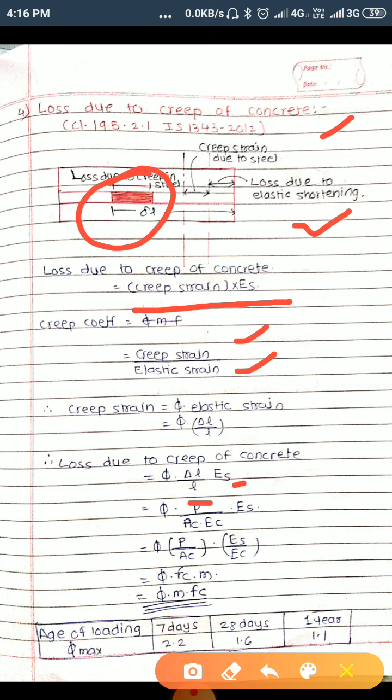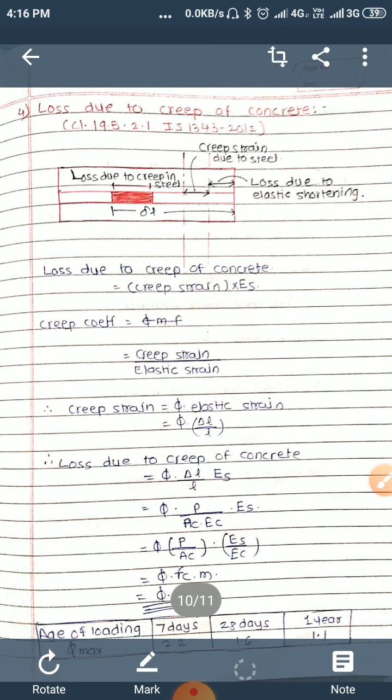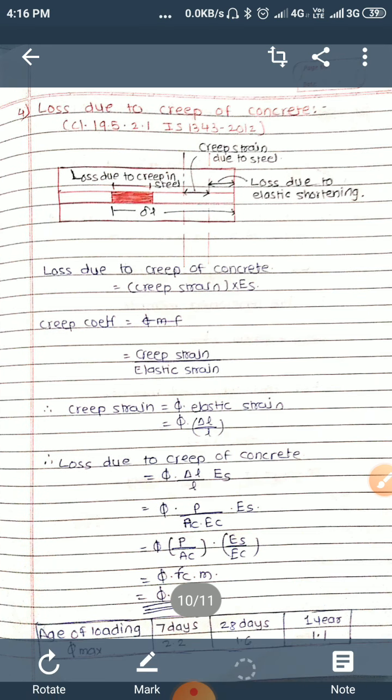We know delta L is PL upon AE, so P upon AC into EC into ES. P by AC is FC, and ES upon EC is M, the modular ratio. So loss due to creep of concrete is phi M FC. Just remember this.